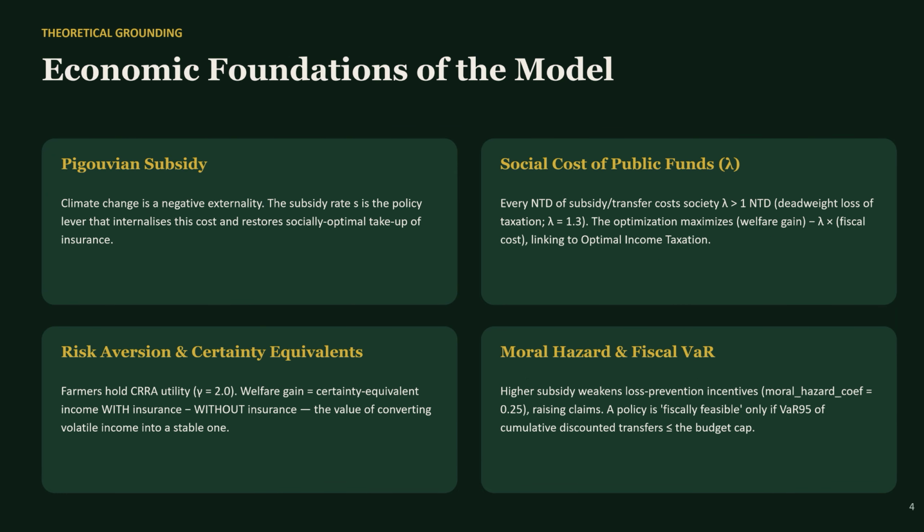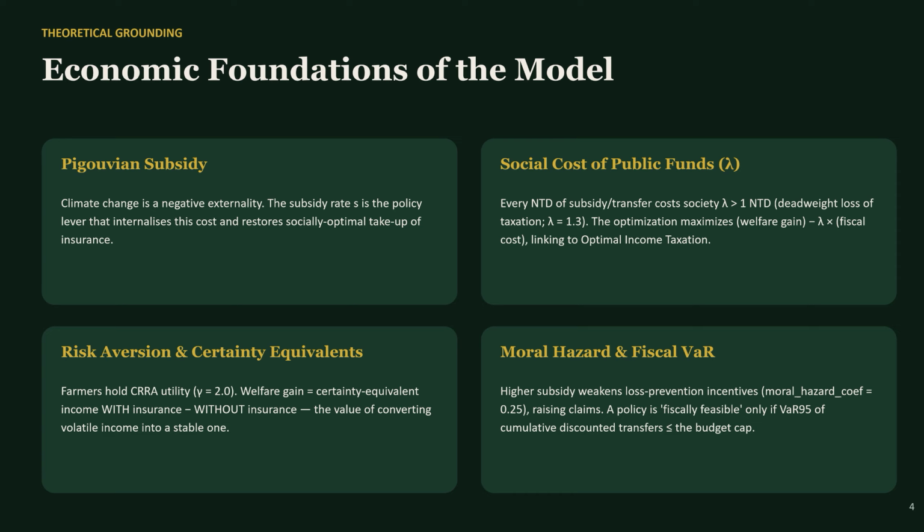So these four problems map onto four pieces of economic theory that drive our model. First is Pigouvian subsidy logic. Since climate change is a negative externality, the subsidy rate S is the policy lever that internalizes that externality and pushes insurance take-up back toward the social optimum. The second is the social cost of public funds.